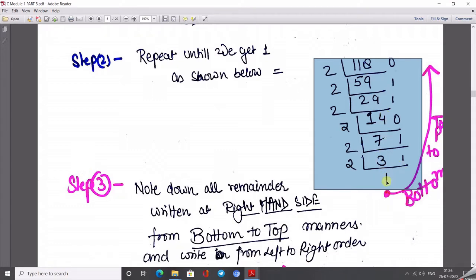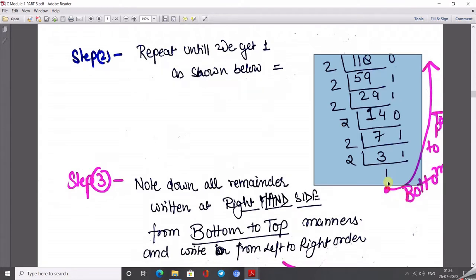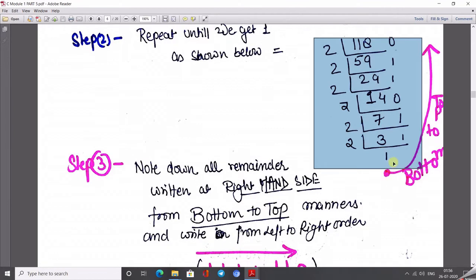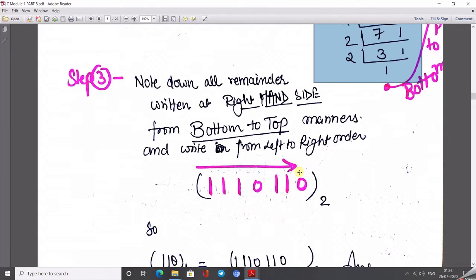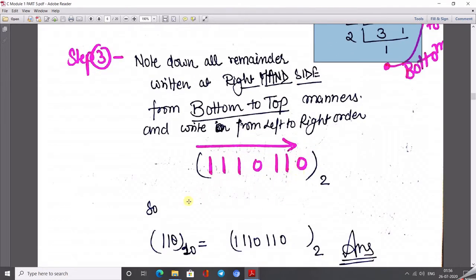So now how is the binary number generated and how do we write it? Just move from bottom to top and write all the remainders that you get. That means the last remainder first, then the second last remainder, then the third last remainder, and at the end the first remainder. I write it from left-hand side to right-hand side.